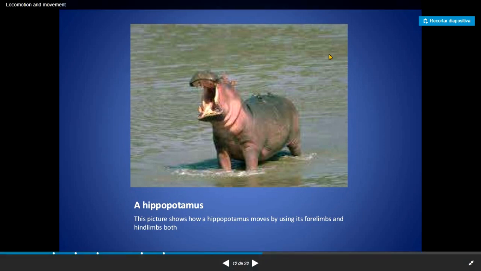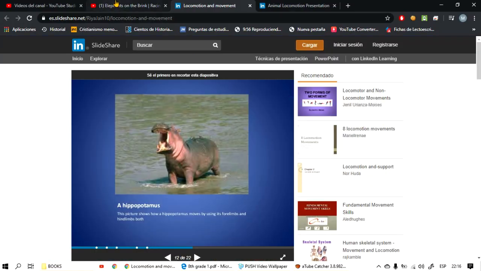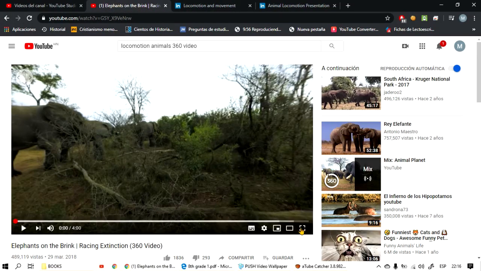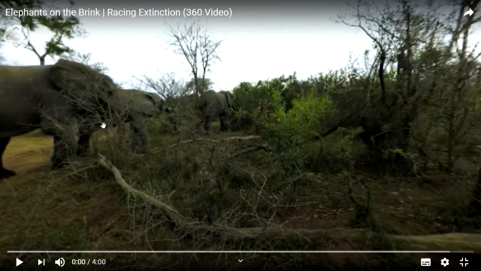When we speak about evolution, we believe, according to the evolutionist theory, that mammals were the last ones appearing on the earth. Because basically at the beginning, all life started in the water, according to the evolutionist theory. Let's see a video example of how elephants move in their environment and how important the limbs are for them.